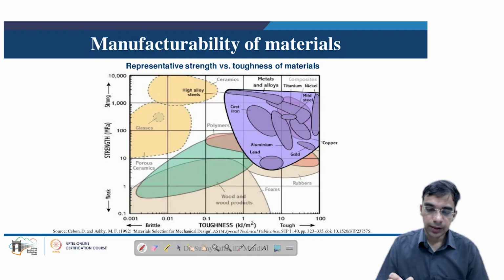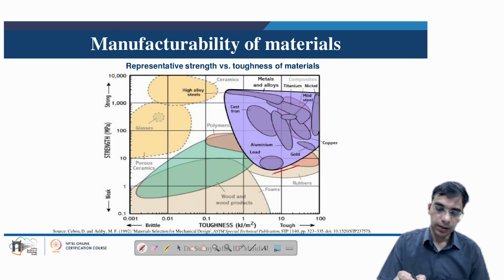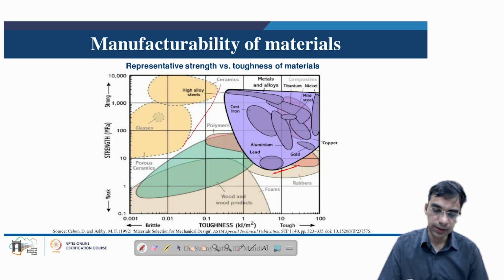Then we can also look at the representative comparison between the strength and the toughness. Strength is the maximum load carrying capability and toughness is the total energy absorption of the materials before failure. So here it is observed that metals generally have high toughness and high strength, and at the same time ceramics or glasses, whatever we have discussed, have low toughness, so they are on the left hand side of this curve.